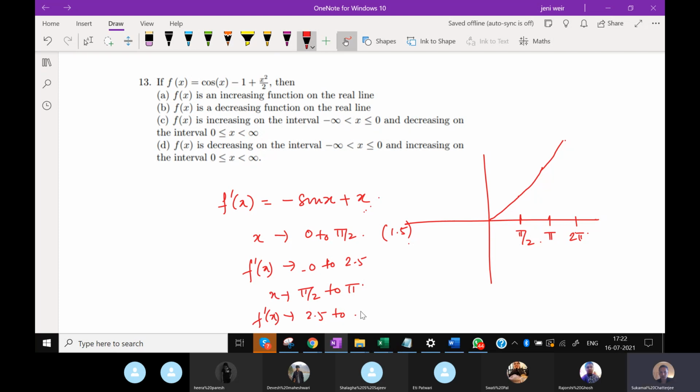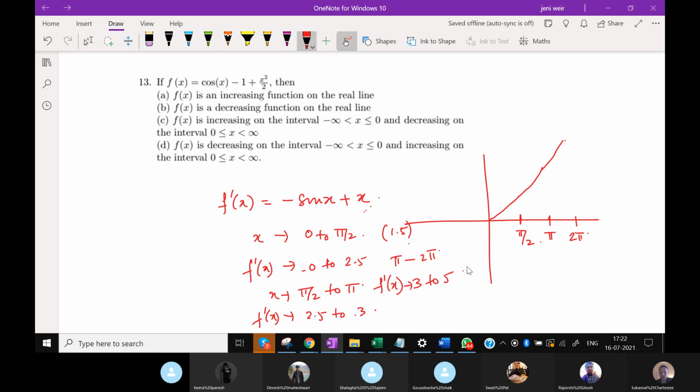So it will go from 2.5 to 3. Clear? Yes, sir. Similarly, when you go from pi to 2 pi, at pi, the value of f dash x is 3, and at 2 pi, it is 6 minus 1, which is 5. So it goes from 3 to 5. Clear?